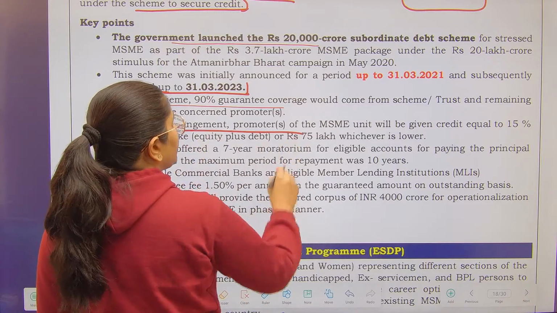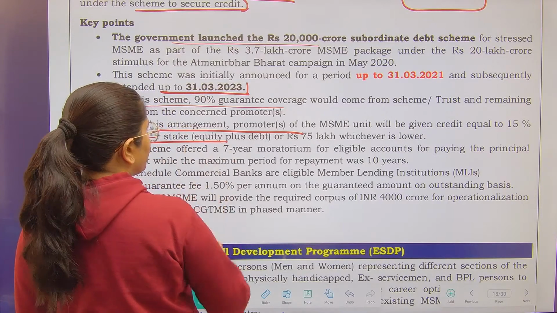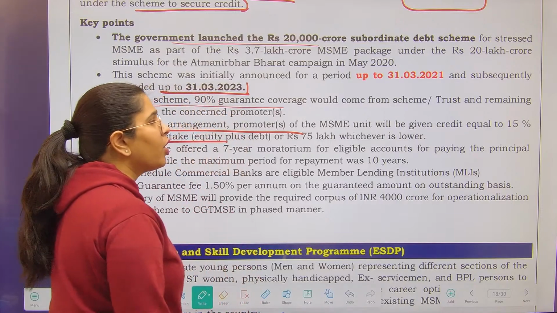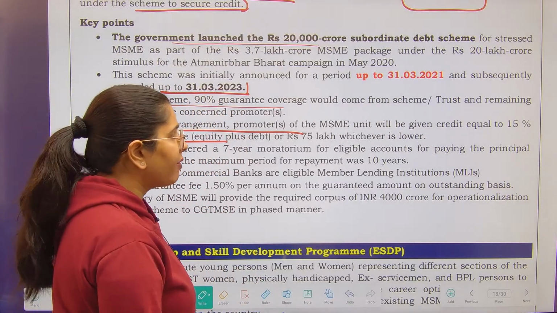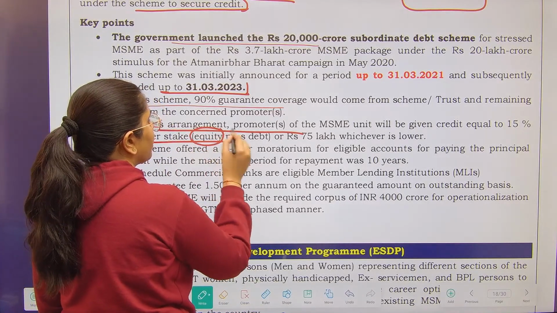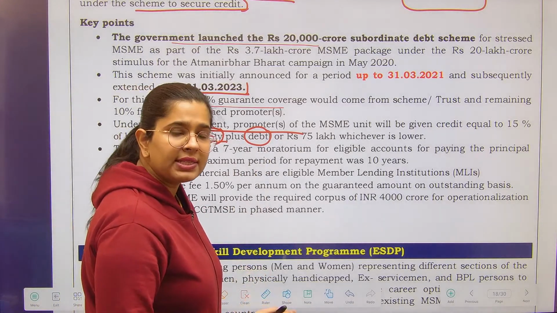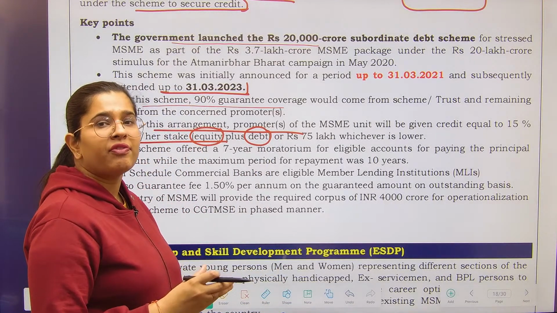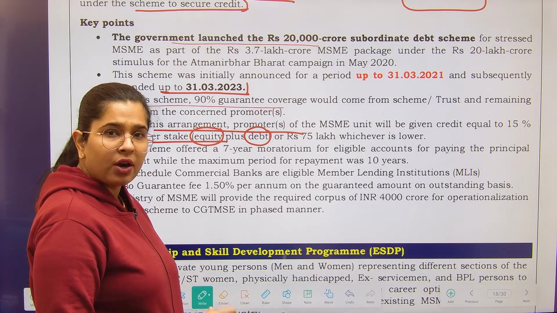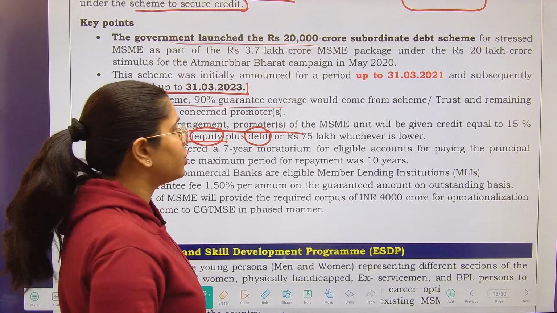Under this particular arrangement, promoters will be given credit equal to 15% of his or her stake or 75 lakhs, whichever is lower. Suppose in your business you have a stake; how will your stake be calculated? Equity, what you have invested, and debt. We will add both of these, and whatever amount comes, we will find 15% of that. 15% of your stake or 75 lakhs, whichever is lower, that much credit will be provided to you.